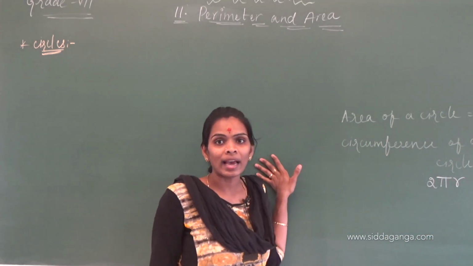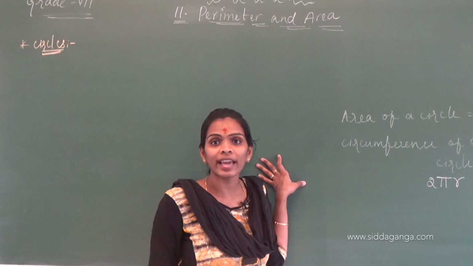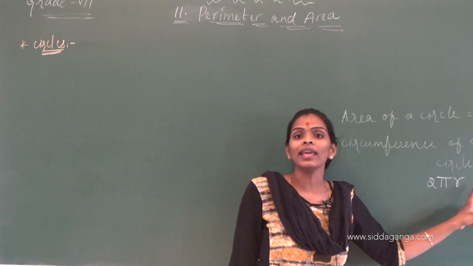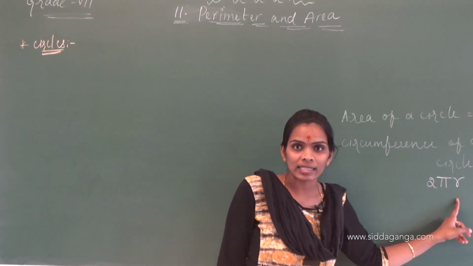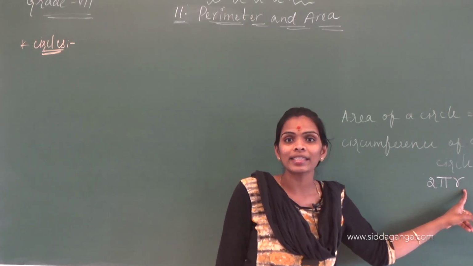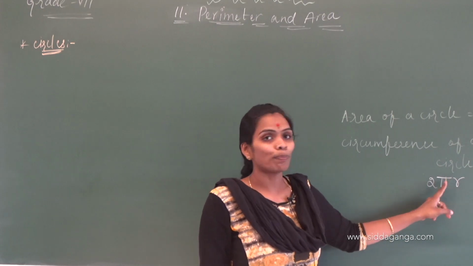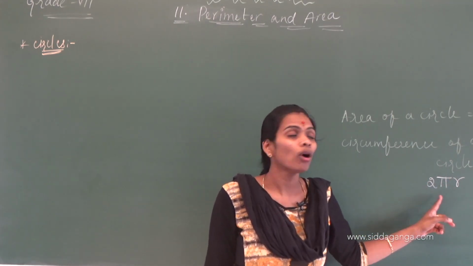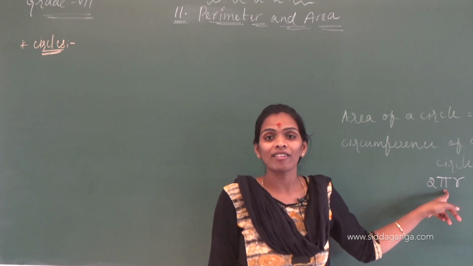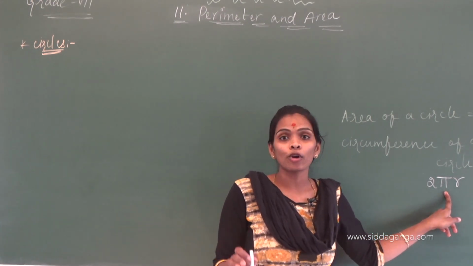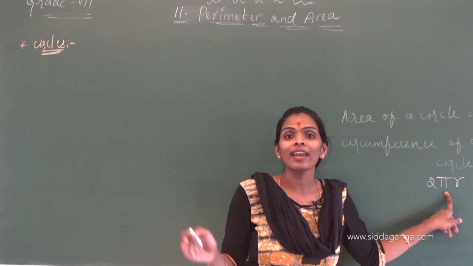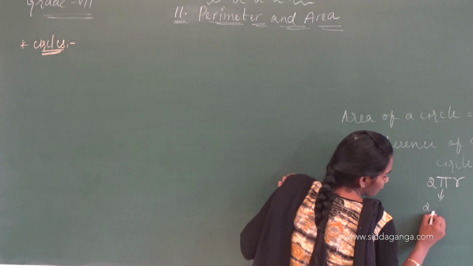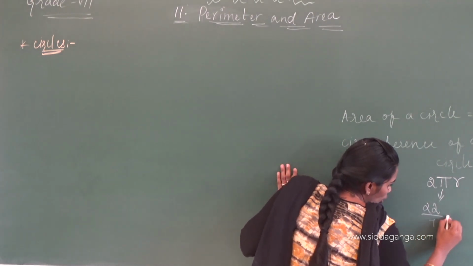What is the circumference of a circle? 2 pi r. Pi is a constant. R is the radius of a circle. 2 is a constant, we all know, and pi is a constant, and the value of pi is 22 by 7 or 3.14.